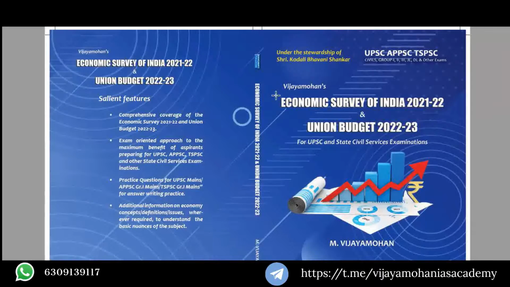However, there are still many jargons and many things which are unnecessary from the examination point of view. This year's economic survey of India 2021-22 comes with around 400 pages, so it is very difficult to read 400 pages and understand the essence of the economic survey.